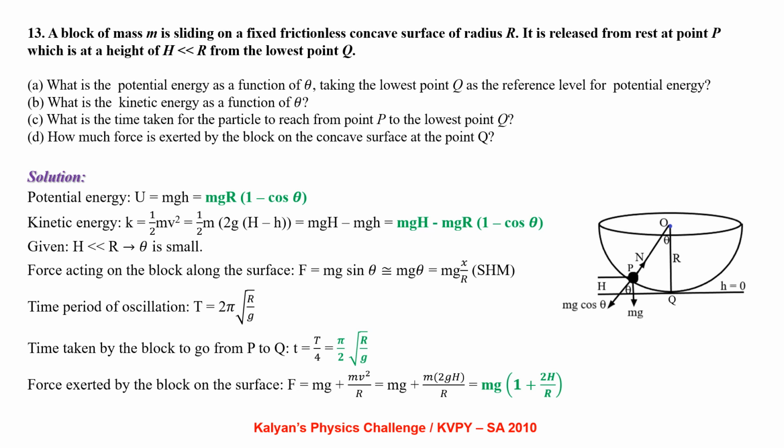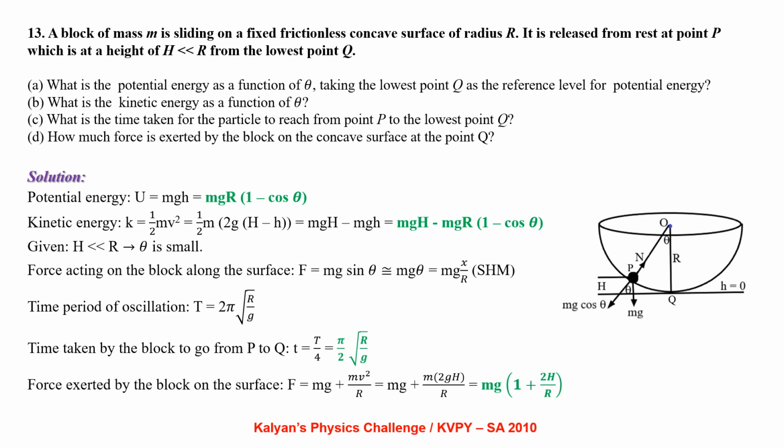What is the time taken for the particle to reach from point P to the lowest point Q? Given that h is very much less than R, indicating that theta is small, the force acting on the block along the surface is mg sin theta. Since theta is small, it can be written as mg theta. This force is always acting towards point Q, that is the mean position for the oscillation, so the object undergoes simple harmonic motion. Time period of a simple harmonic oscillator T equal to 2 pi root R by g. Time taken by the block to go from P to Q, that is extreme position to mean position, is 1/4 of the time period, that is pi by 2 times root R by g.